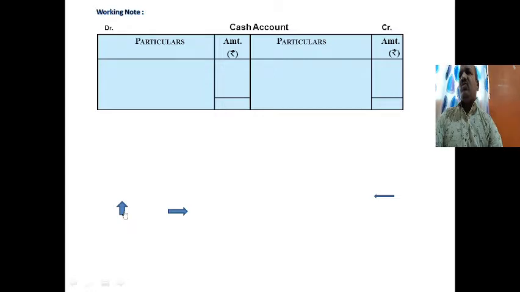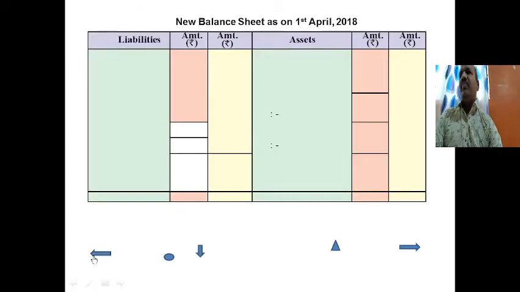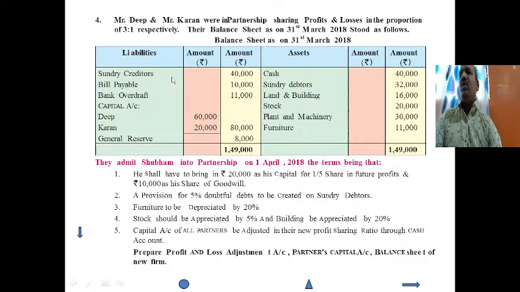Then we are going to solve this problem by the old balance sheet. First of all, we have to transfer this balance sheet to their respective accounts.